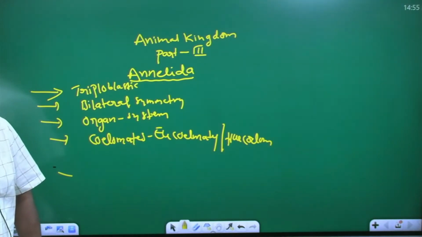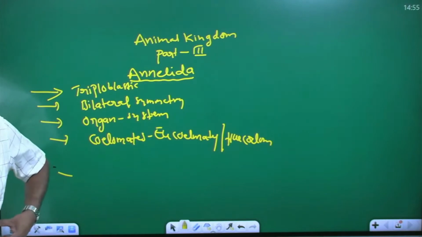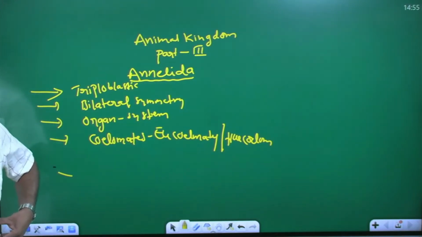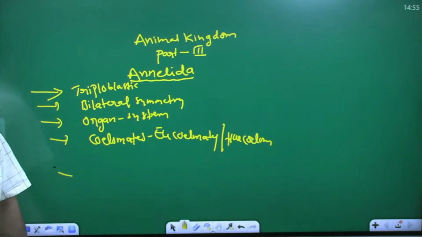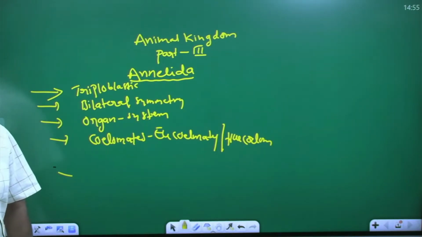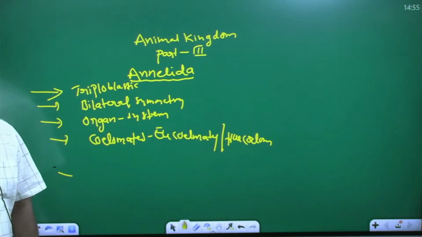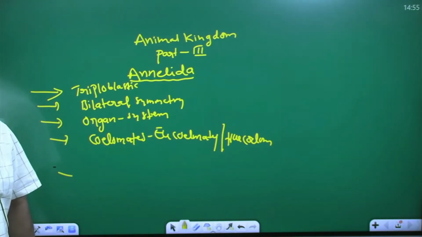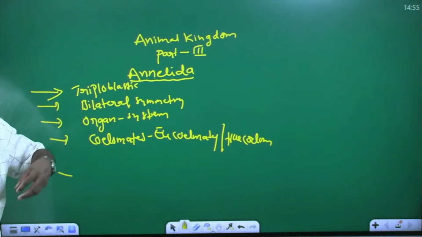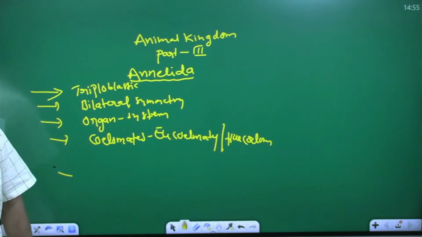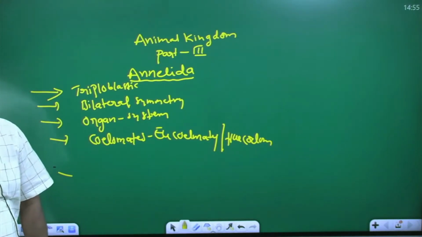Okay, you see this is the right side, this is left side. Right side here empty space is there. Left side here empty space is there. The true empty space is called eucoelom. In the empty space, here right side liver is there, left side stomach is there. So in the empty spaces, visceral organs are present. That is called what? Eucoelomates.